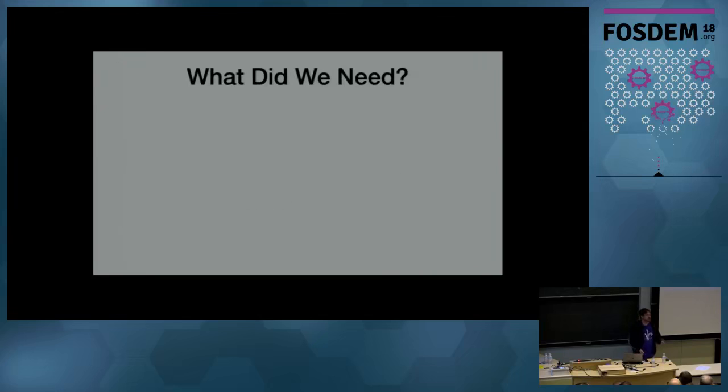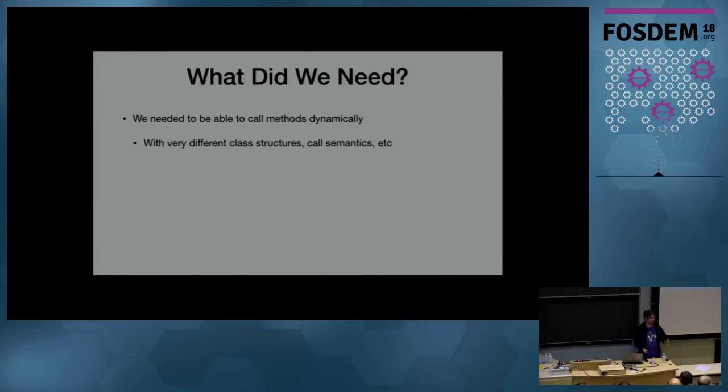So what is it that we needed, at least on JRuby, Groovy, the dynamic language side of things? Well, we need to be able to call methods dynamically, obviously. We need to be able to look them up when they're called based on name or based on name and types, and potentially with very different class structures. Both Groovy and JRuby have a meta class structure that's essentially a big hash. And the way that you define new methods is you stick methods into that hash under some name. It's not like a typical Java class, so we needed a different way of doing lookup and dispatch.